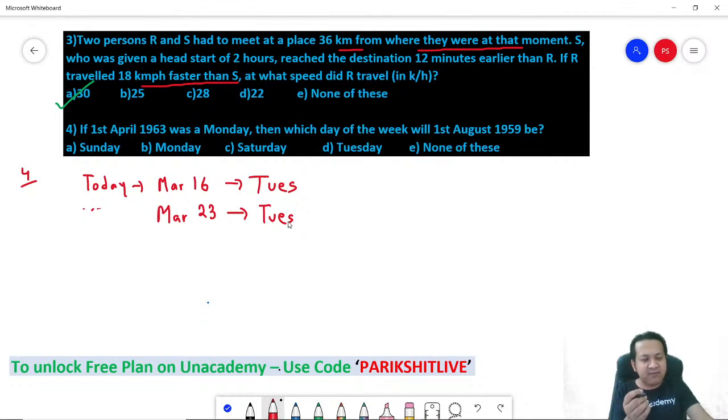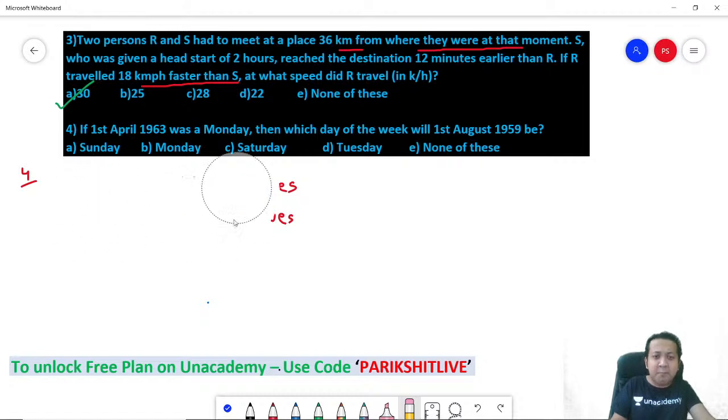If you divide by 7 and the remainder is 0, it means it will be the same as the reference day. If the remainder is 1, it means it will be 1 day more than the reference day, and so on. So I only need to divide the days by 7.